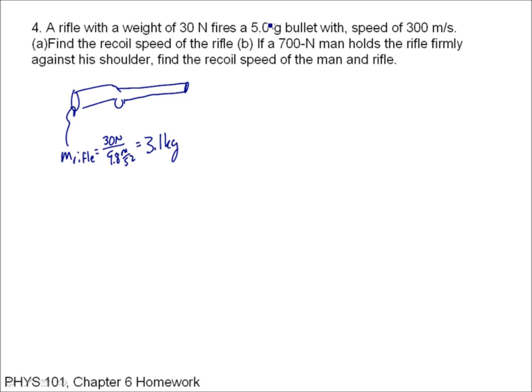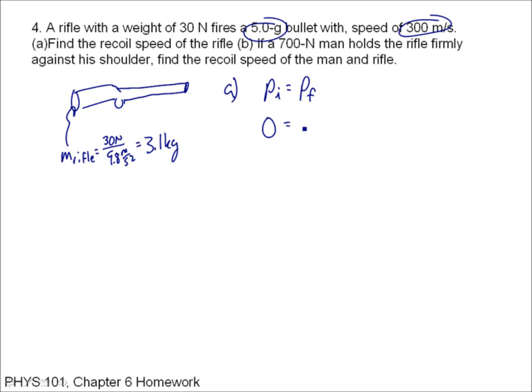It says it fires a 5-gram bullet with a speed of 300 meters per second. Find the recoil speed of the rifle. So in part A, we use the conservation of momentum again. Pi is equal to Pf. The initial momentum: nothing is moving, the rifle's not moving, the bullet's not moving, so the initial momentum is 0. The final momentum: the bullet's going to have positive momentum, and the rifle is going to have negative momentum because it's going in the negative direction. And so they'll add up to equal 0.